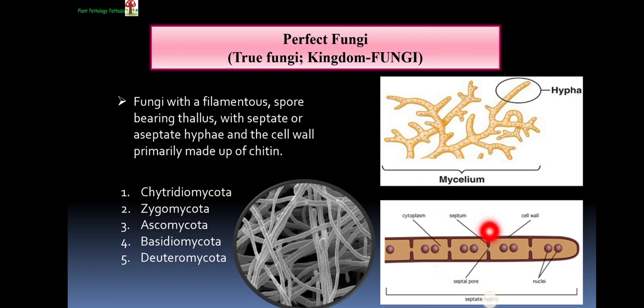Septate means the septa or cross wall is present, which separates the nucleus, whereas in aseptate hyphae no cross wall is there, due to which the hyphae become multinucleate, and this condition is also known as coenocytic condition.